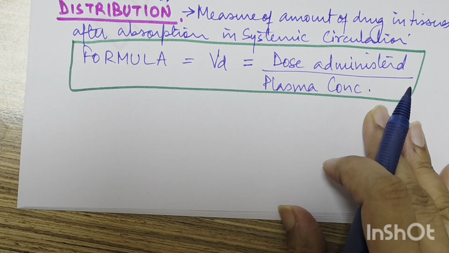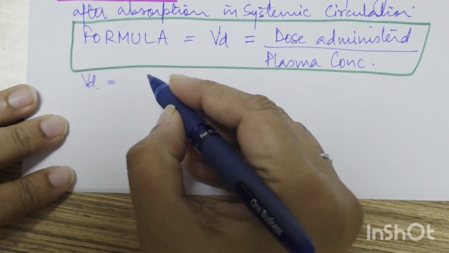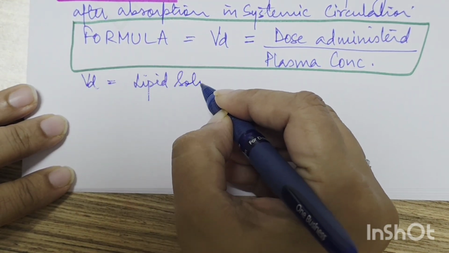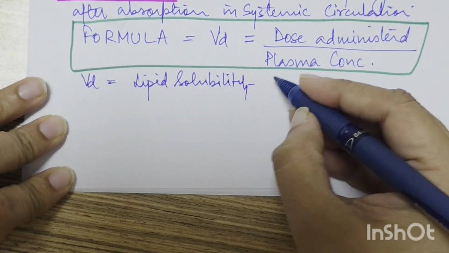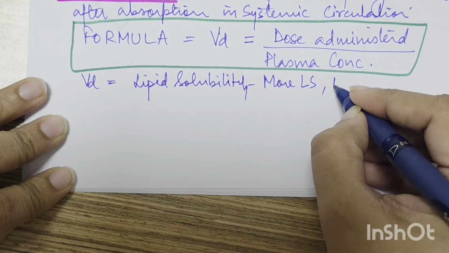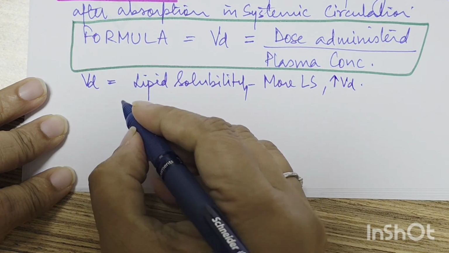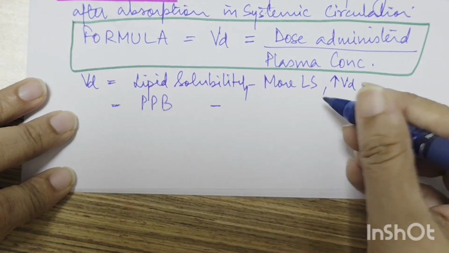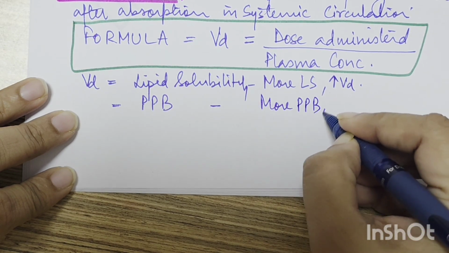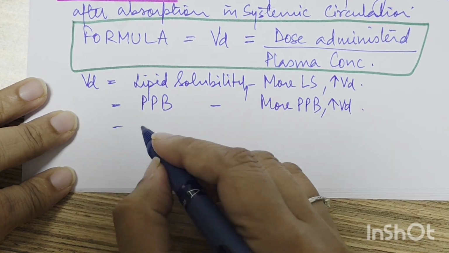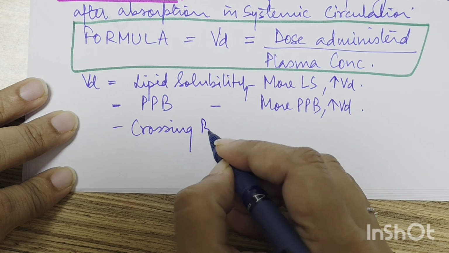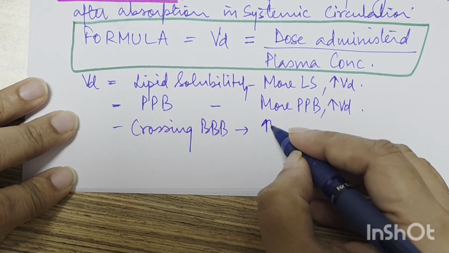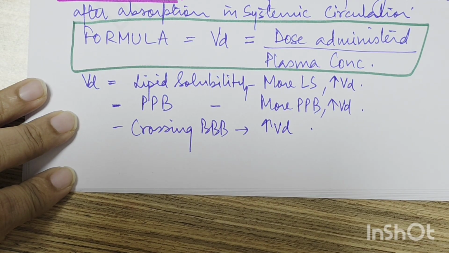So now here, what are the factors on which volume of distribution depends? The first is lipid solubility. Okay, more lipid soluble, more volume of distribution is there. The second factor it depends upon is plasma protein binding. More is the plasma protein binding, more is the volume of distribution. The third is crossing the blood-brain barrier. Again, depends upon the lipid solubility. That will increase the volume of distribution.